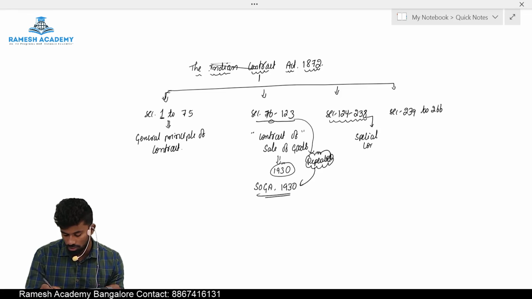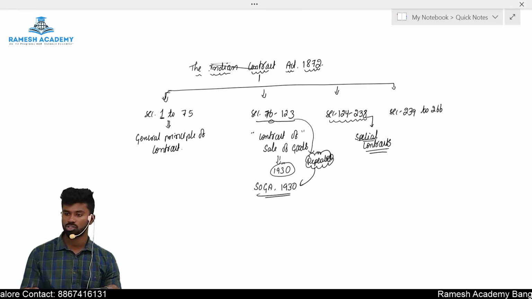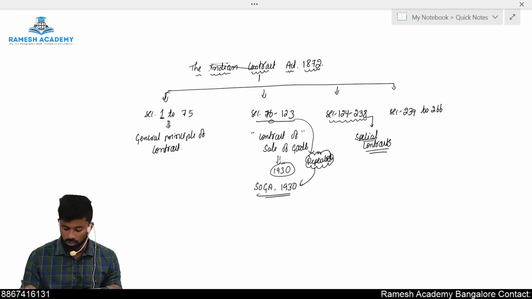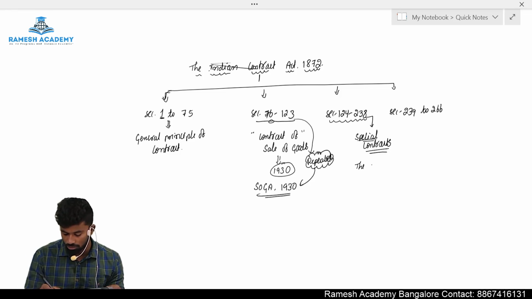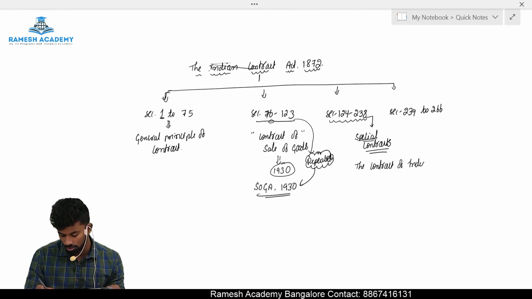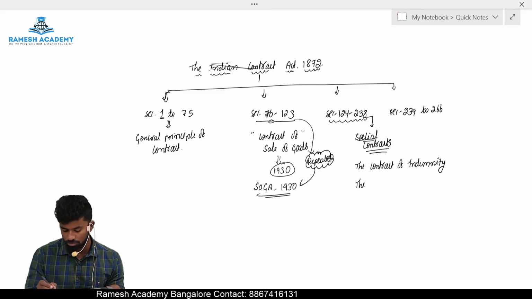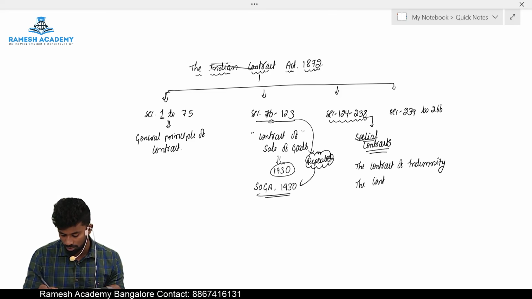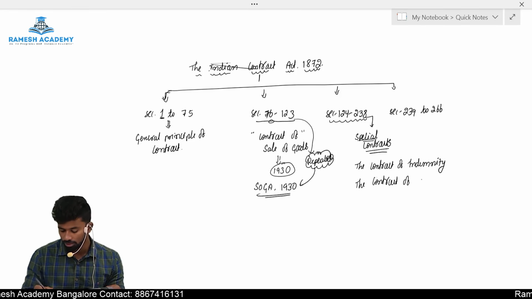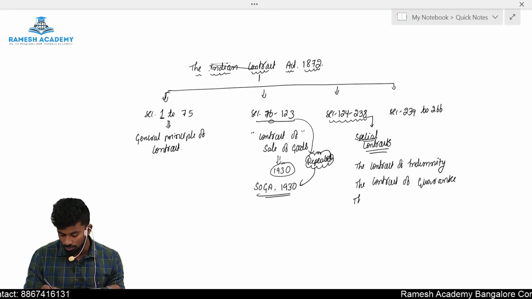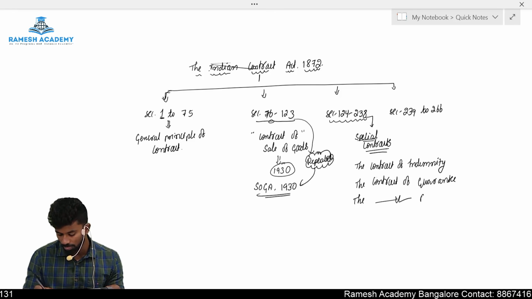There are 5 special contracts which are covered under section number 124 to 238. What are they, sir? The first one is the contract of indemnity. Second one is the contract of guarantee.